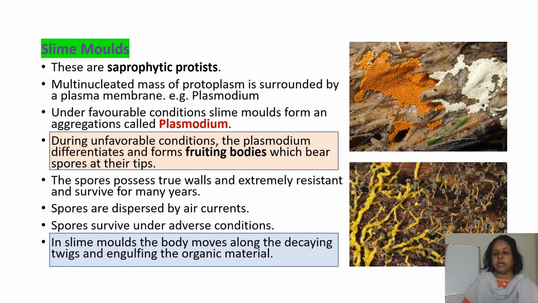Spores survive under adverse conditions, and once favorable conditions come, the spores again reproduce. In slime molds, the body moves along decaying twigs, engulfing the organic material. This is all about the slime molds.